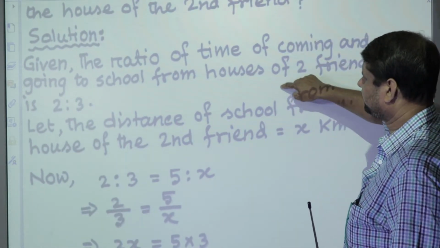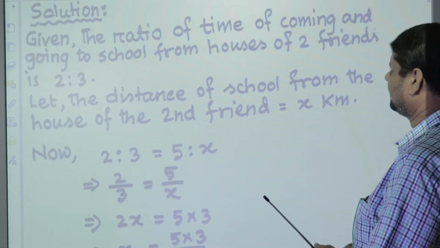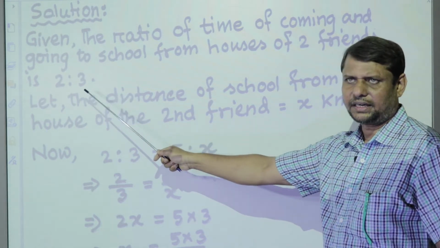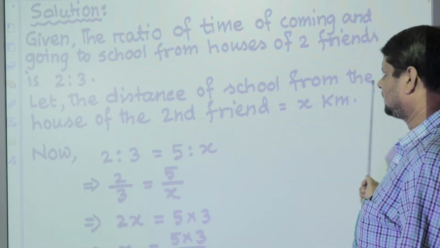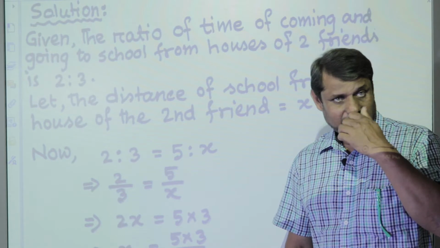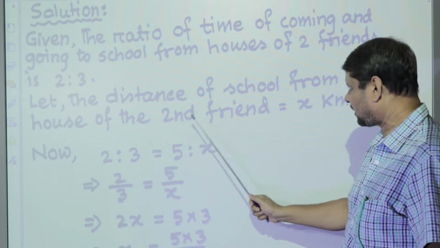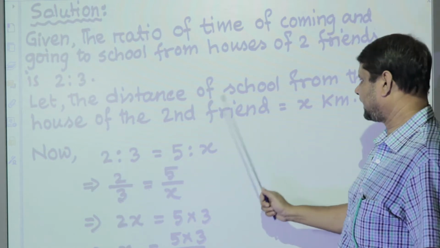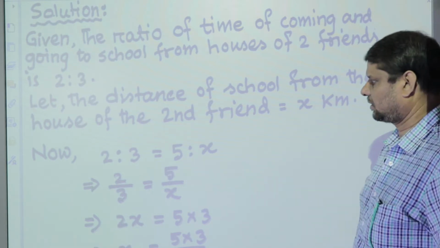So, solution. Given the ratio of time of coming and going to school from houses of two friends is 2:3. That has been taken from the problem directly. Let the distance of school from the house of the second friend be x kilometer. That means in the question we are given the distance of school from the house of the first friend, but the distance for the second friend is unknown, so we let this distance be x kilometer.